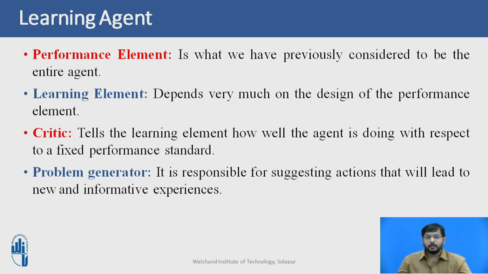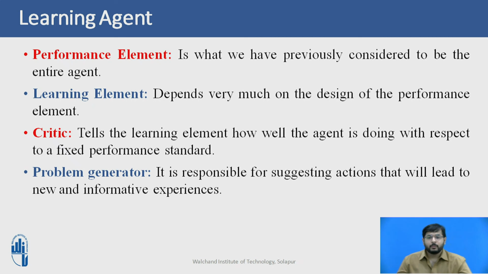To make the overall design more concrete, let us turn to an automated taxi example. The performance element consists of whatever collection of knowledge and procedures the taxi has for selecting its driving actions. The taxi goes out on the road and drives using its performance element. The critic observes the world and passes the information along to the learning element.